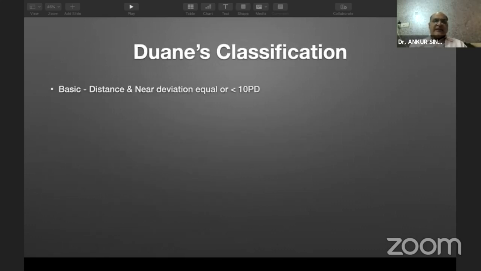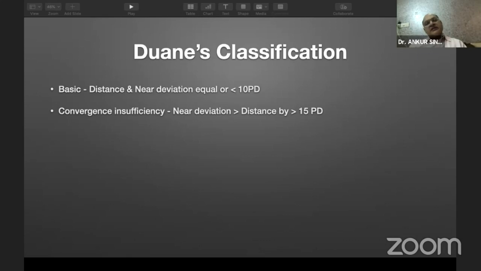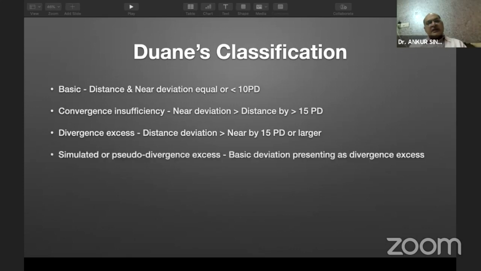Duane classified intermittent exotropia into four types. The basic intermittent exotropia is when the distance and the near deviation are nearly equal, or the difference is less than 10 prism diopters. Convergence insufficiency is when the near deviation is more by 15 prism diopters as compared to the distance deviation. Divergence excess is labeled when the distance deviation is more by 15 prism diopters as compared to near. And then we have simulated or pseudo divergence excess, which is actually a basic deviation presenting like divergence excess.